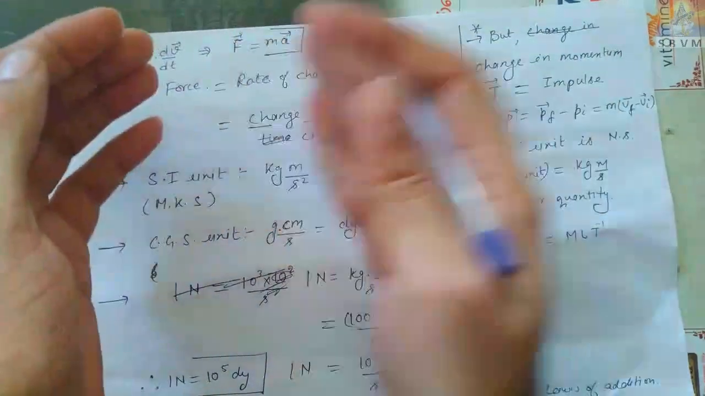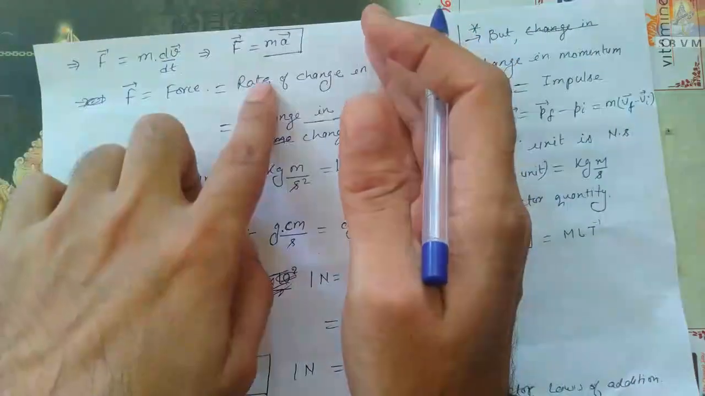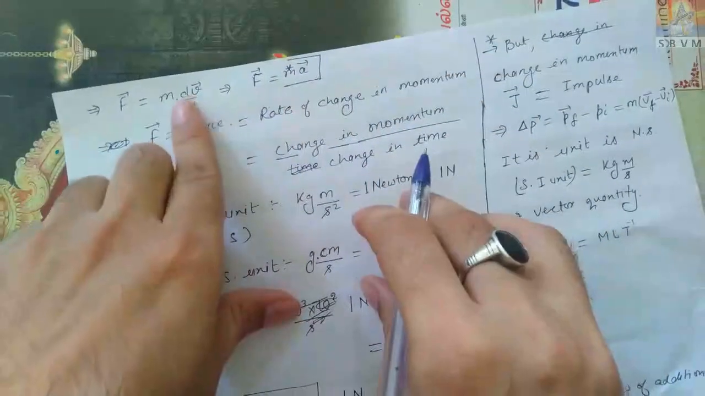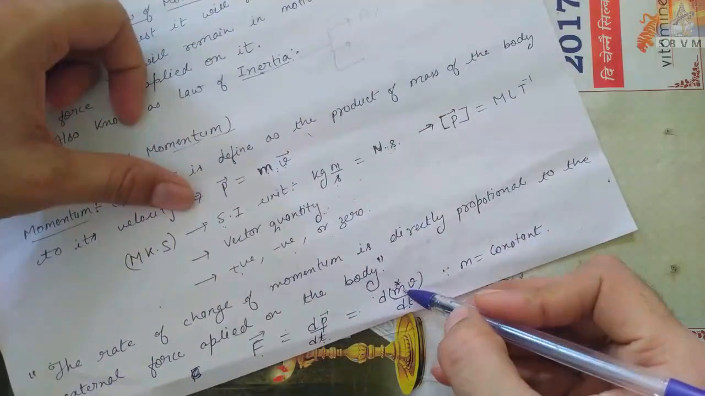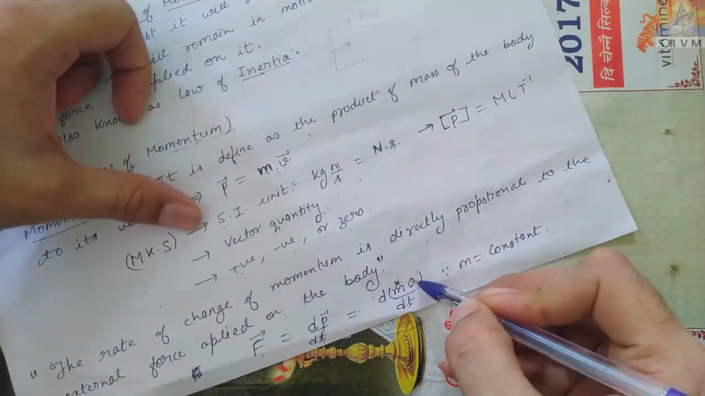Many students write Newton's second law as F is equal to ma, which is wrong. F is equal to ma is only possible when mass is constant. When mass was constant, I took it outside, and then dv by dt becomes a. Mark my word, when mass is not constant, then we have to differentiate mass also with respect to time and velocity also with respect to time.